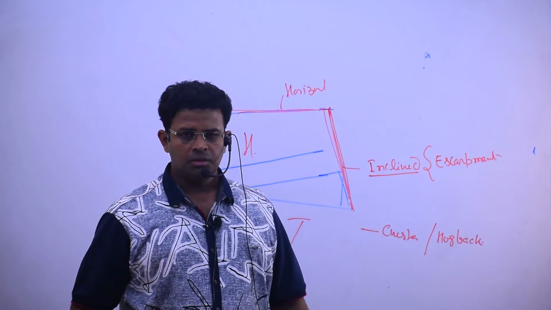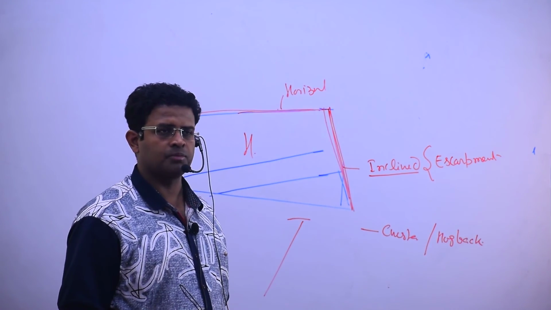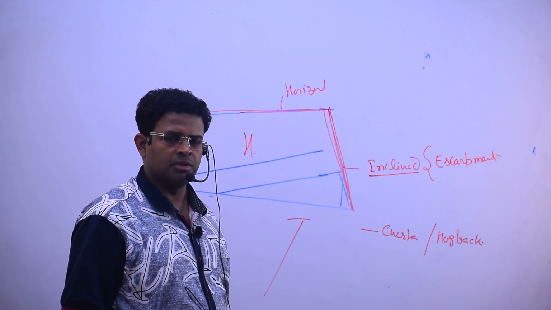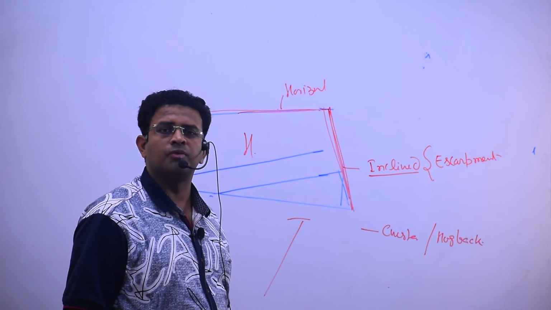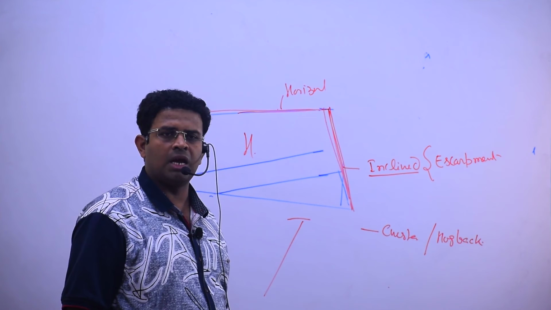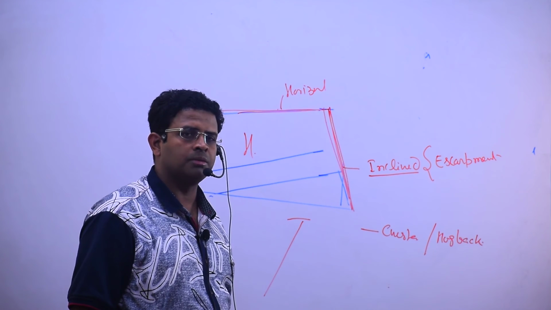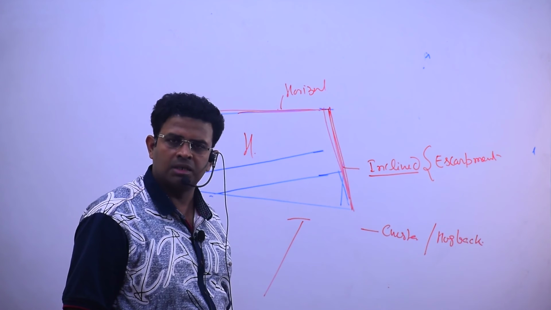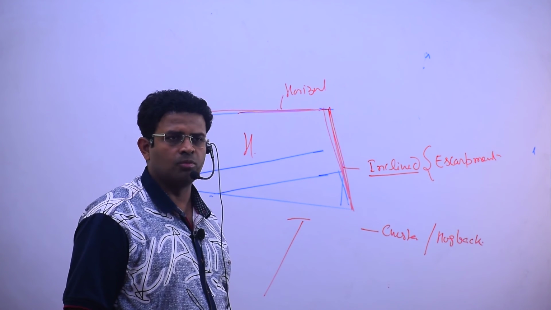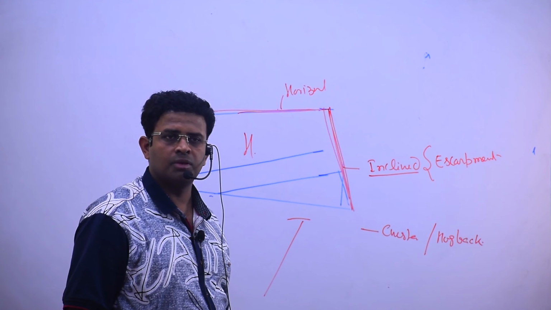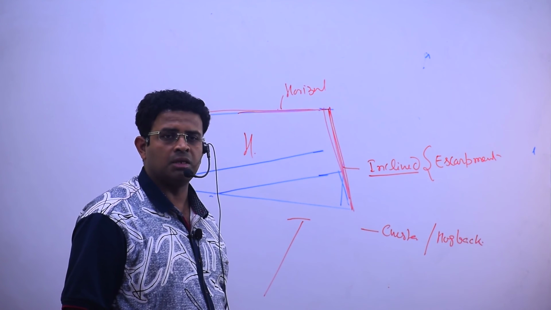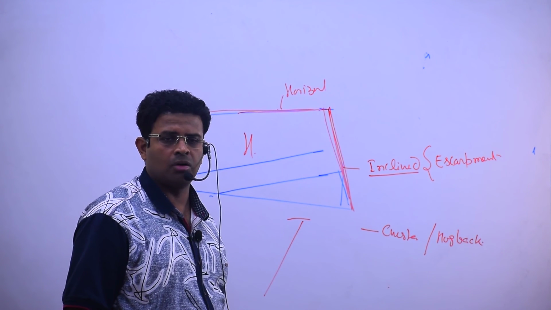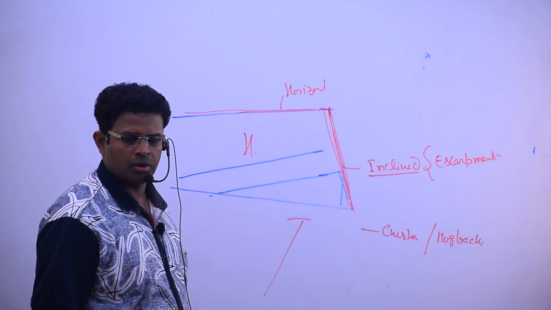Cuesta or hog back. So which are the rocks? There will be hard rock and soft rocks, and the softer rocks will be easily eroded, and because of this we are able to get an inclined plane and one horizontal plane. I said that inclined, जिसको बोला जाता है मोनोक्लिनल. याद है आप लोगों को? मोनोक्लिनल फोल्ड, यूनिक्लिनल, and that is, I said, cuesta or hogback.